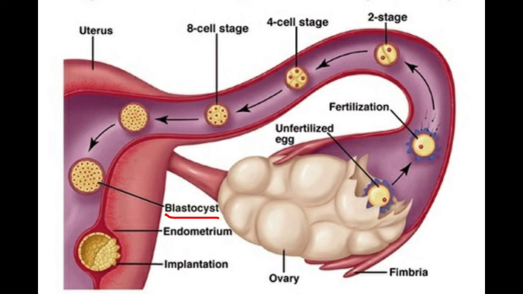Implantation. The blastocyst, that is the fertilized egg, reaches the uterus and gets implanted in the uterus. The process of attachment of the blastocyst to the uterine wall, that is the endometrium, is called implantation. The fertilized egg becomes implanted in about 6 to 7 days after fertilization.